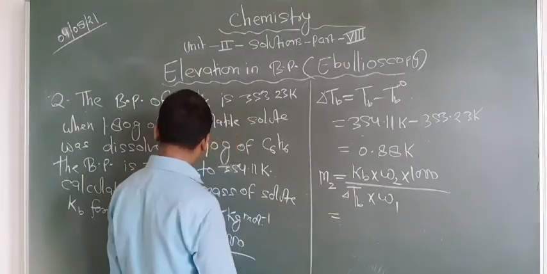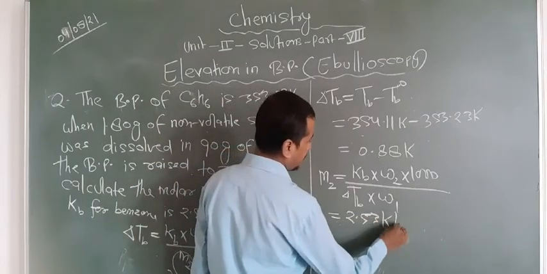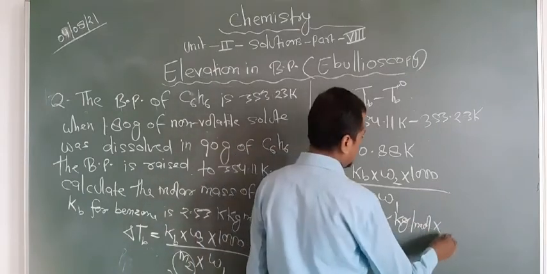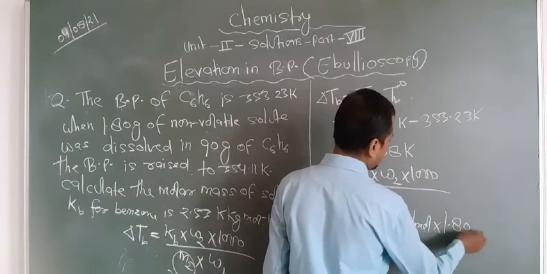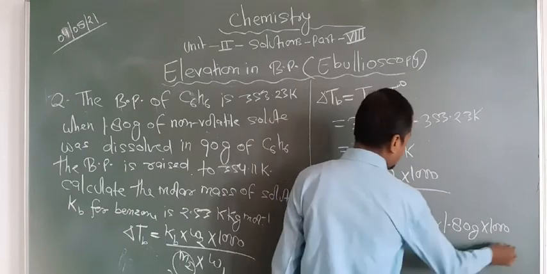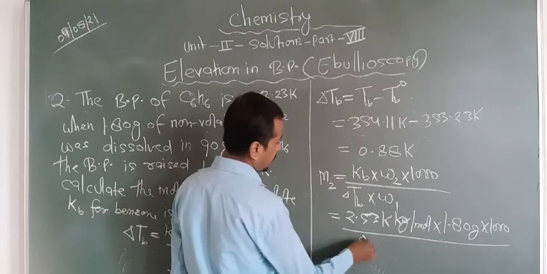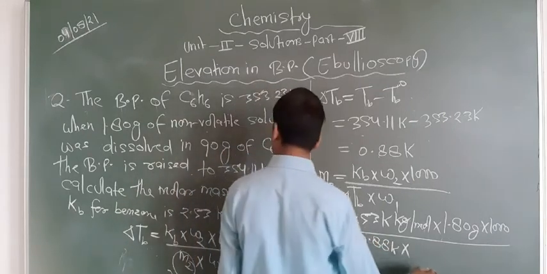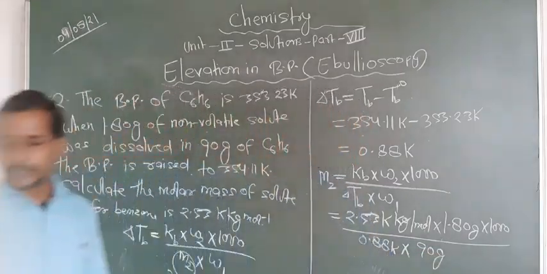Kb is given as 2.53 Kelvin kg per mole. W2 is given as 1.80 gram, and this is 1000, divided by delta Tb, which is 0.88 Kelvin, and W1 is 90 gram. Are you getting this point or not?